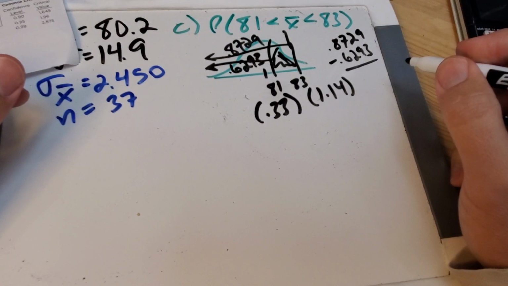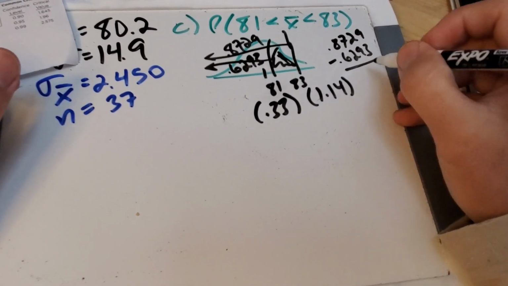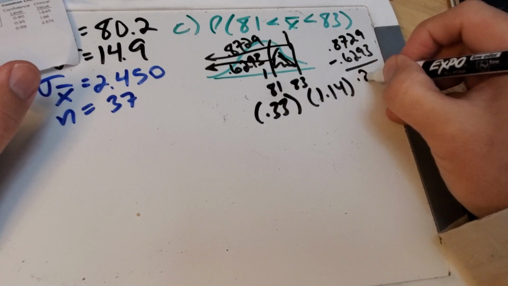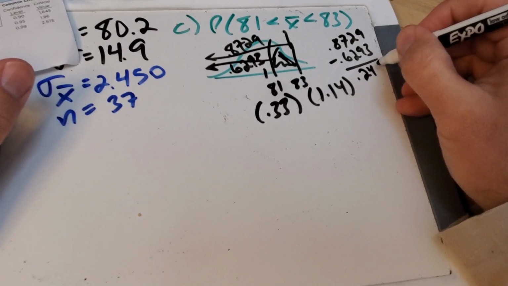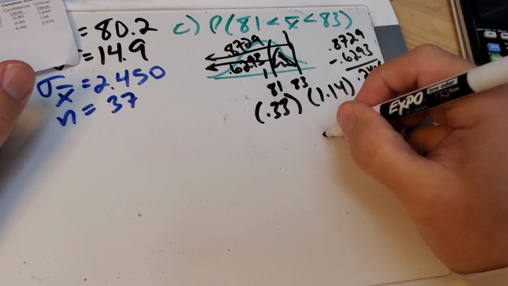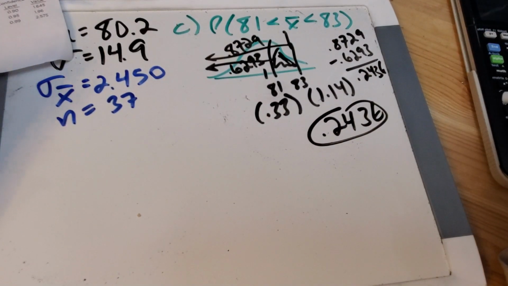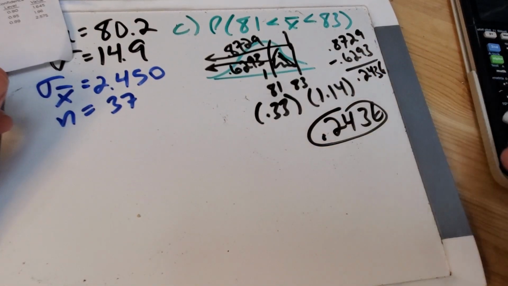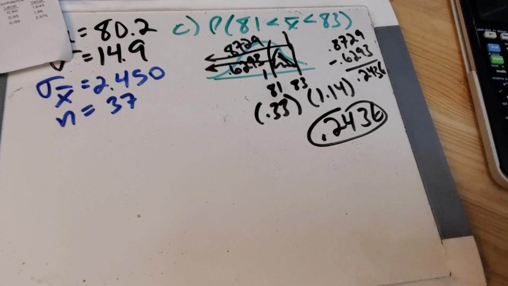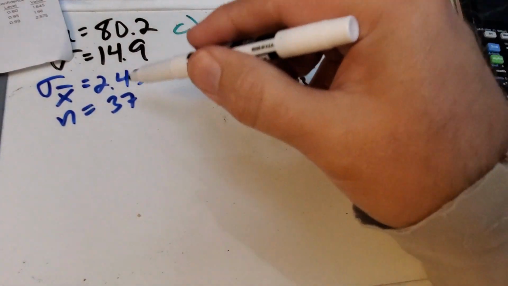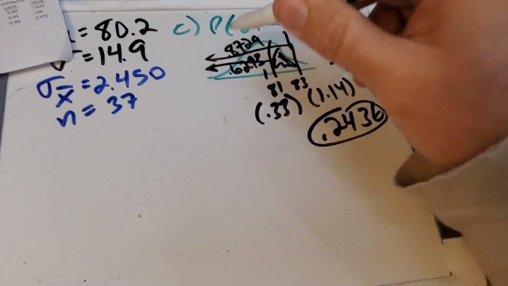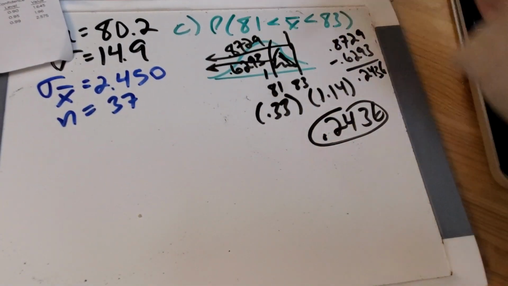Oh, why do I feel like that's wrong? No, this looks fine. Okay, so let's see what we get. We get 0.2436, I believe. 0.8729, okay, good. So 0.2436. I like it. So a 24% chance that this group of 37 people will die somewhere between 81 and 83.